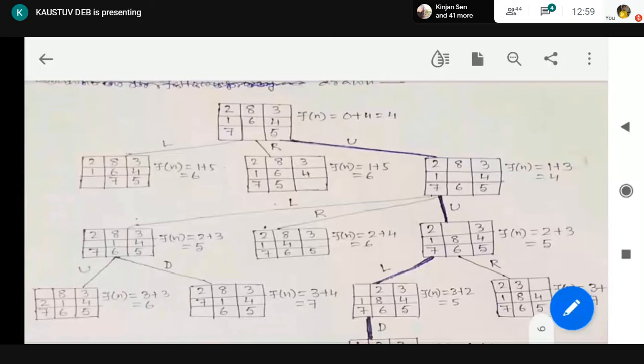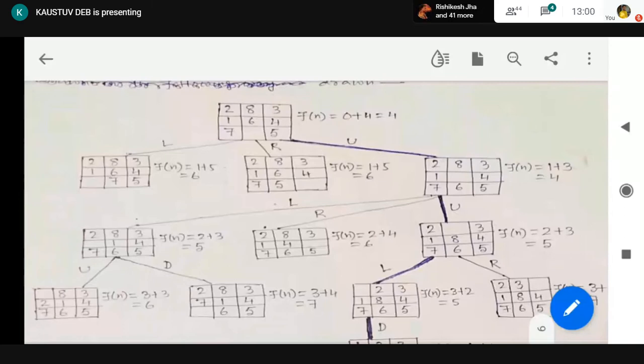Left, right or up? Left is up. It is 4. So up is the next node to be expanded. I told you we are going to expand the node with the minimum Fn value. Okay. Now these 2 nodes, left and right, are not expanded. So this is reducing the search cost.